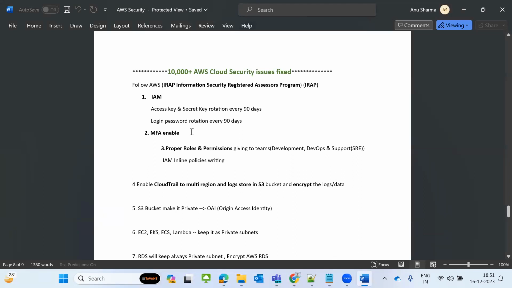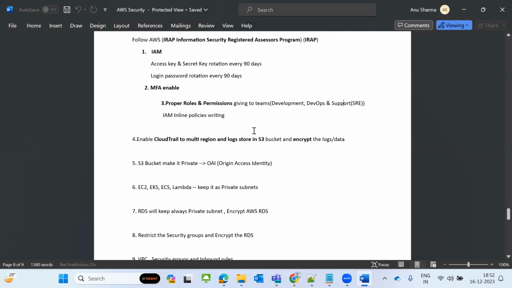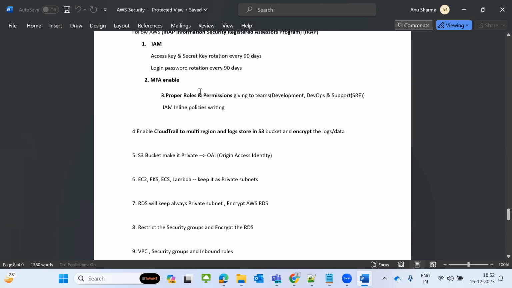Enable MFA for everyone. Give proper roles and permissions to teams: what role the development teams require, give them development access, and for particular services, give edit access and password change rules. DevOps requires admin access. Support teams need some operations, for example server restart and server log checking, so you give some inline policies to the cloud support team. These are at the IAM level.